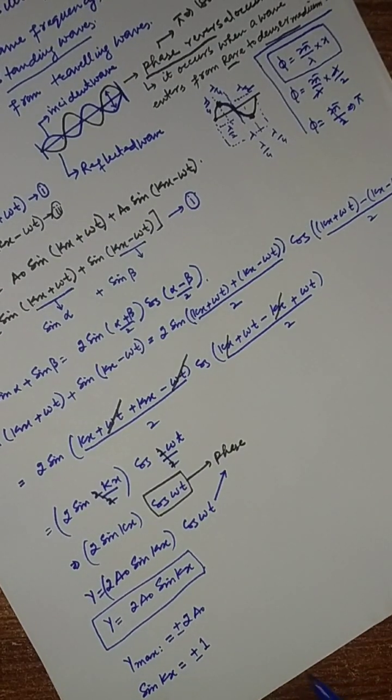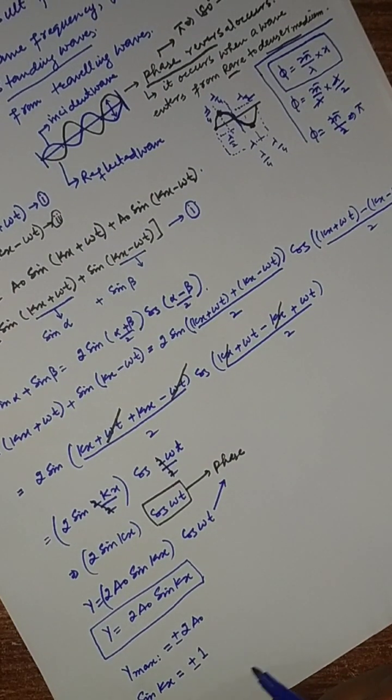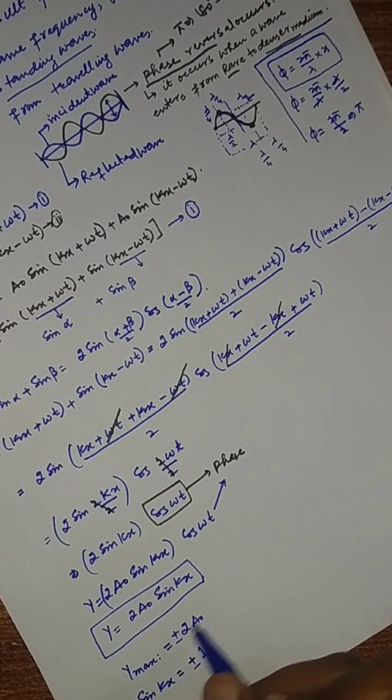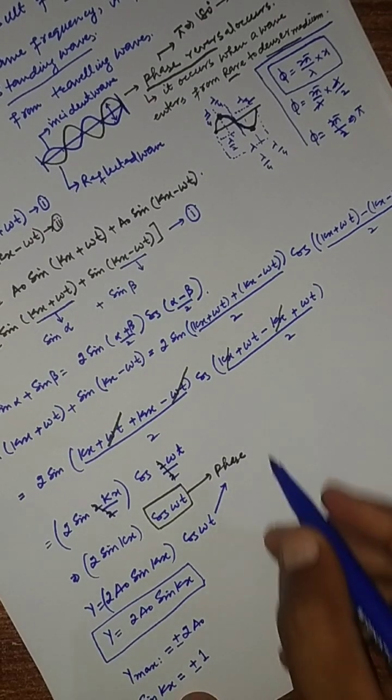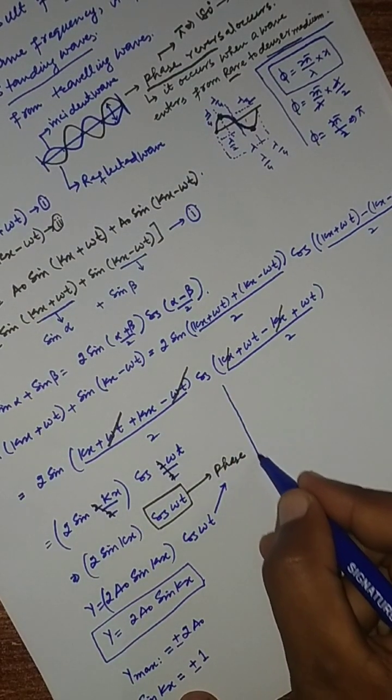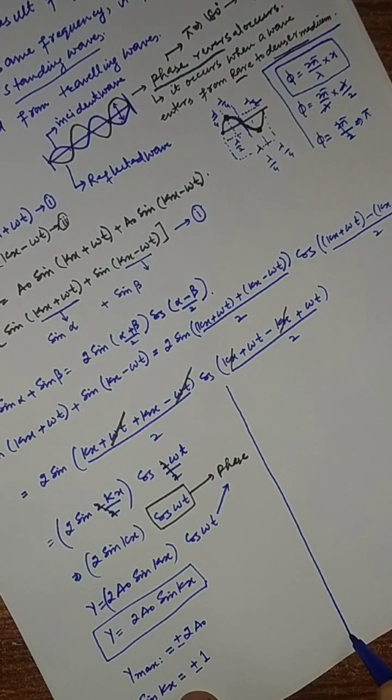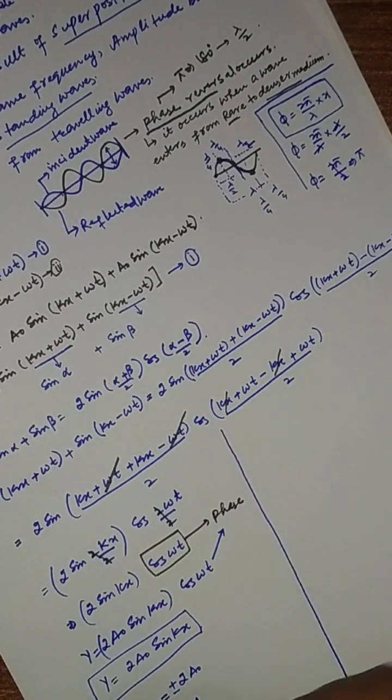So what are the conditions at which we obtain the maximum amplitude, which must equal 2a naught? Let us discuss the conditions for the maximum amplitude.